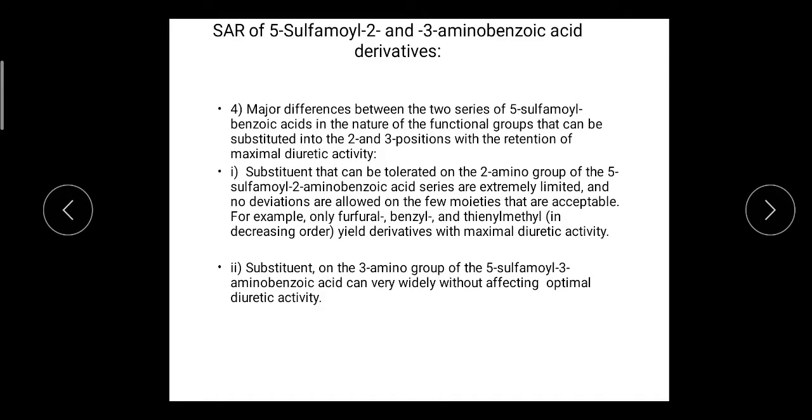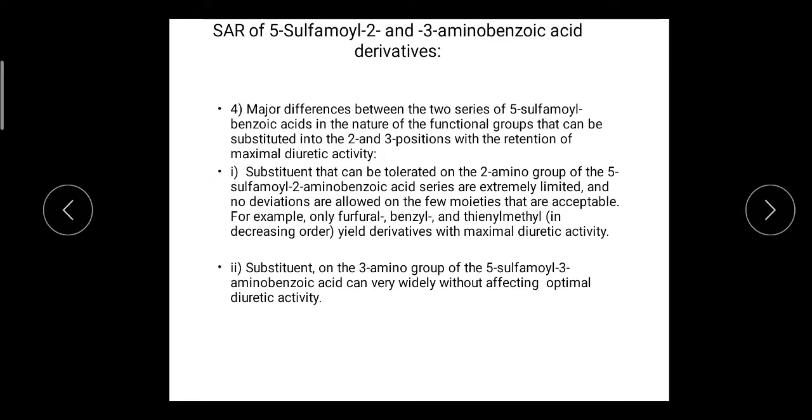For the 3 amino compounds, the substituents on the 3 amino group of 5-sulfonyl 3-aminobenzoic acid can vary widely without affecting optimum diuretic action. So we can replace it with a variety of groups.